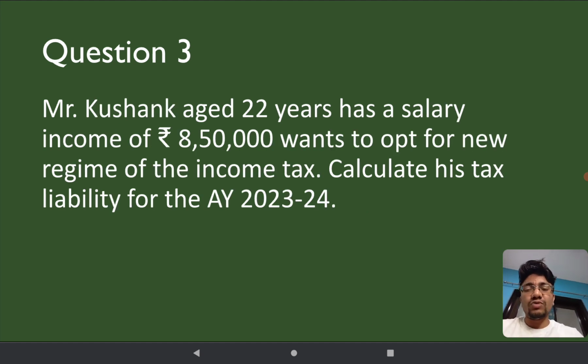One more question is there. Let's move on to the last question of the day. Mr. Kushank, age 22 years, has a salary income of rupees 8,50,000, and wants to opt for the new regime of income tax. Calculate his tax liability for the assessment year 2023-24. So calculate as per the new regime for Mr. Kushank. Right? Simple enough, I believe. Pause it, solve it, come back and find out the solution down below.